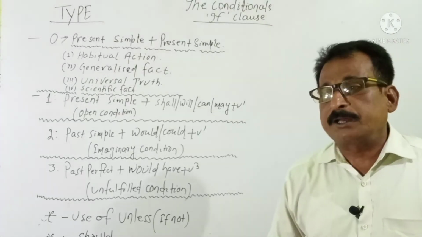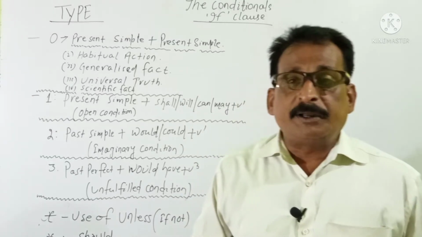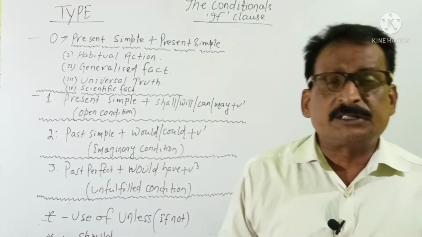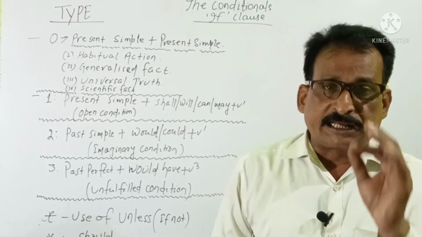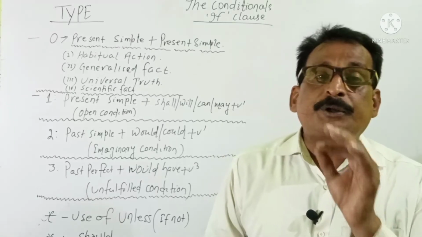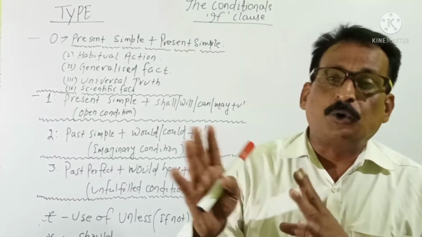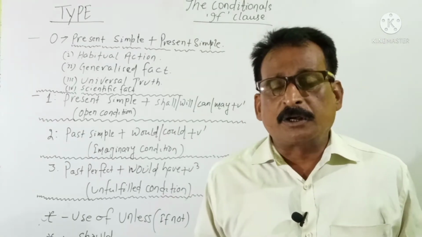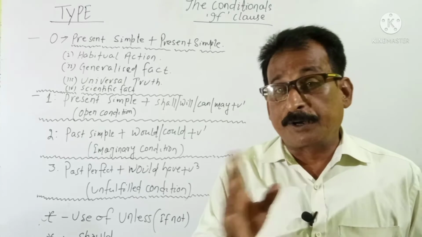Open condition means, for example, somebody comes to me and tells me, please come to me by tomorrow, then I can make a condition. If you send a bike to me, then I will go to you. This is open condition. I am making a condition very openly.